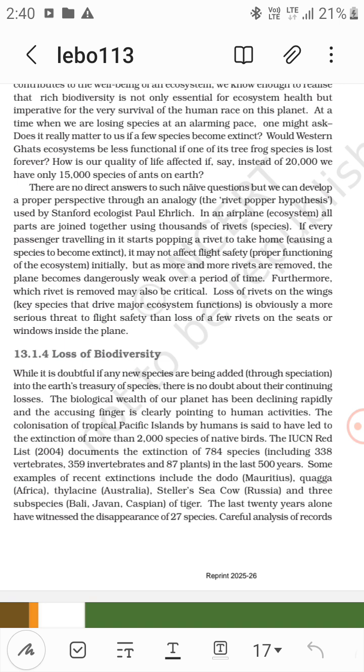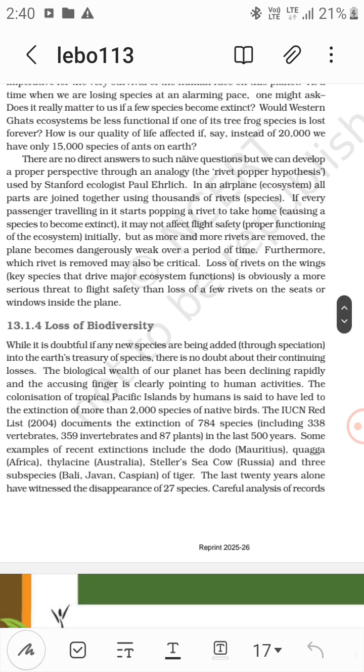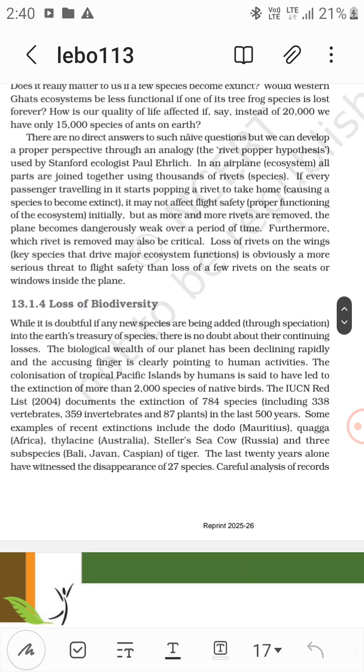The rivet popper hypothesis was proposed by Stanford ecologist Paul Ehrlich. An airplane is an ecosystem. All parts are joined together using thousands of rivets, that is, species. If every passenger traveling in it starts popping a rivet, it means causing a species to become extinct.